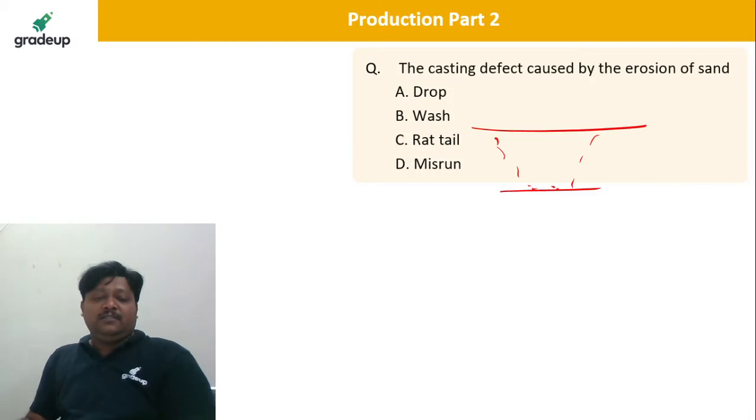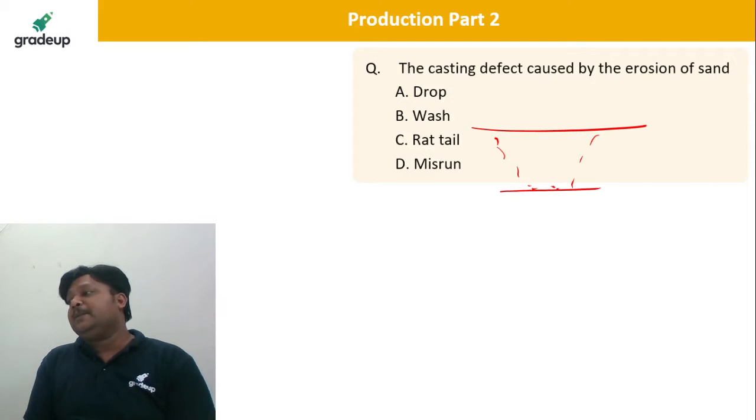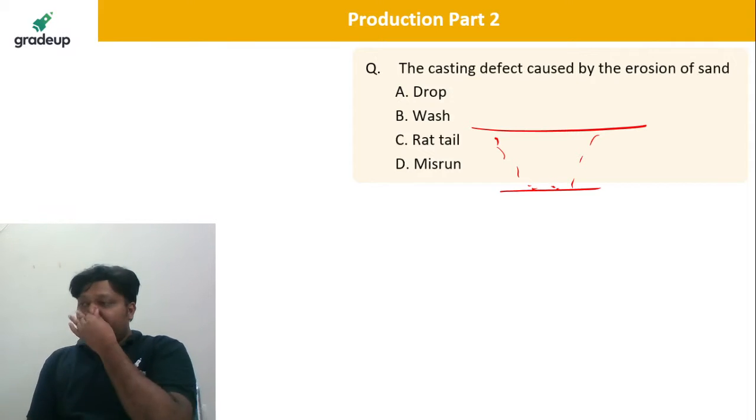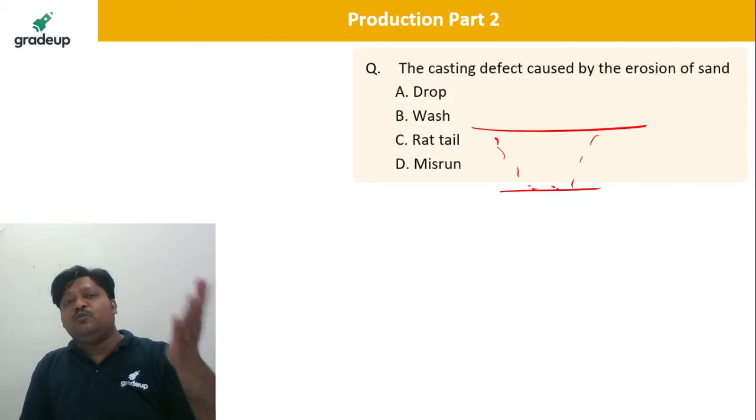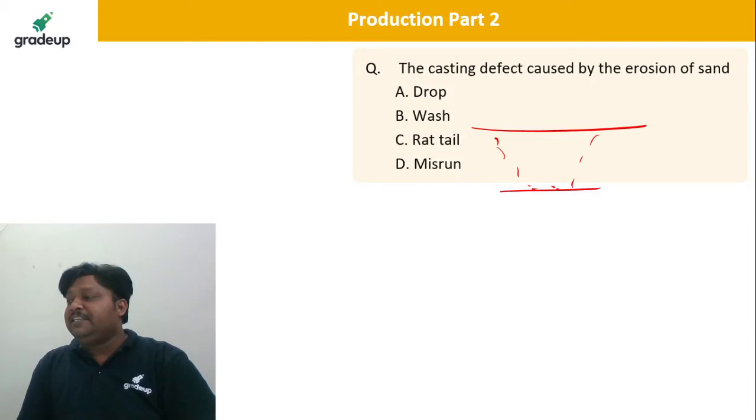So dear students, I will wind up today's session here. I hope we have talked about material science and casting technology. Also we have discussed the questions on metal forming. It was a fast track revision, rapid fire, isn't it? Very good. Drop, it leads to the erosion of the sand, the falling of sand from the cope portion into the mold cavity, isn't it?